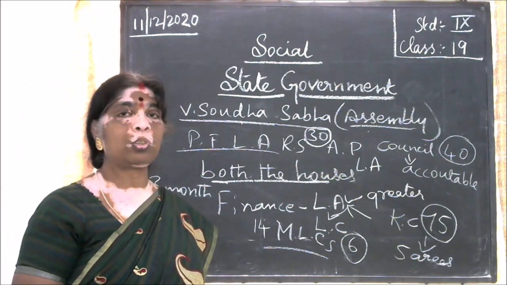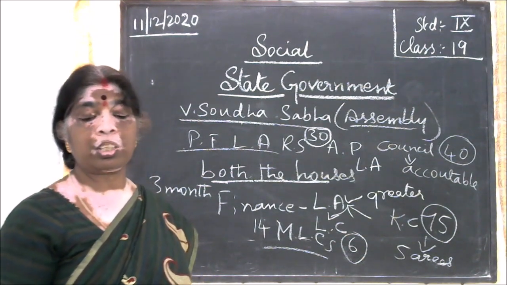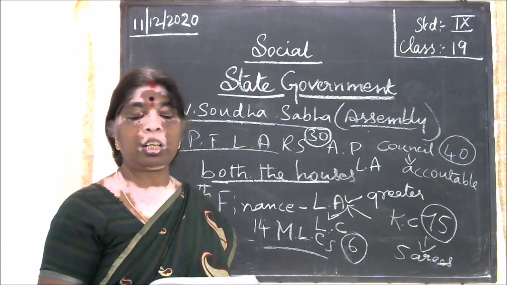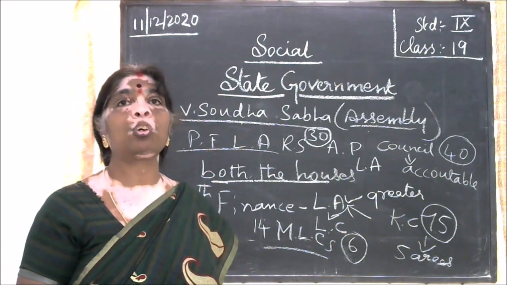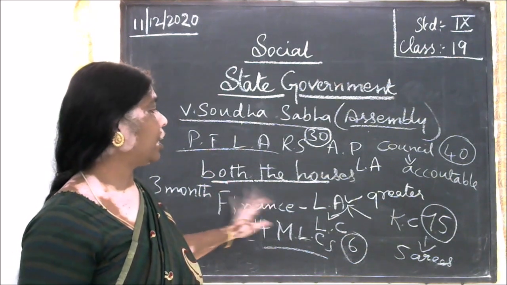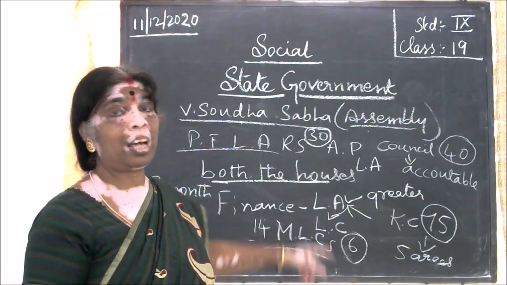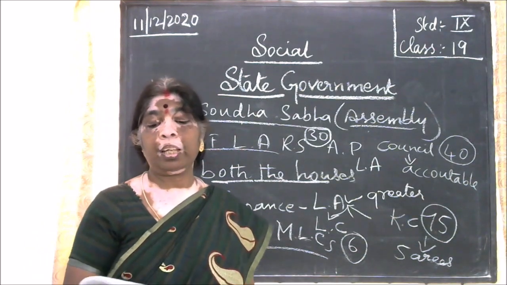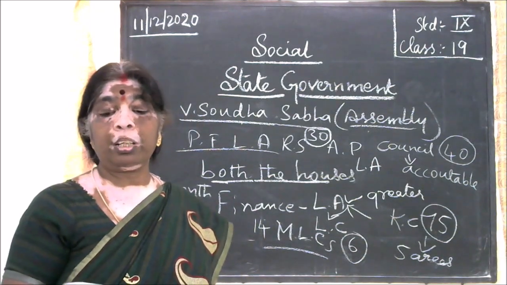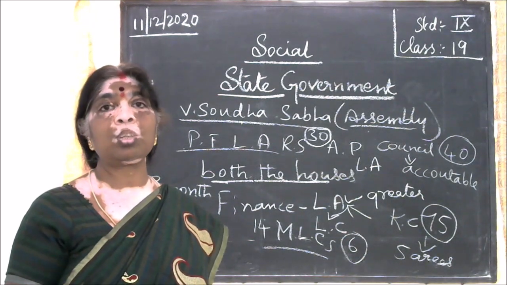And then here also the administrative powers. The legislative council does not have much control over the administration. The administration is taken care of by the legislative assembly and not the council. Information can be obtained by posing questions to the ministers.